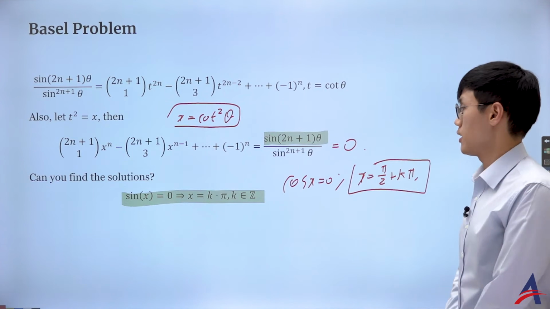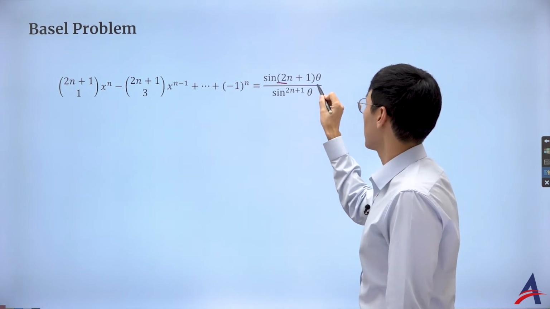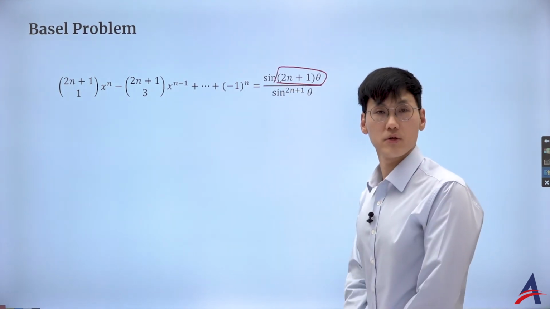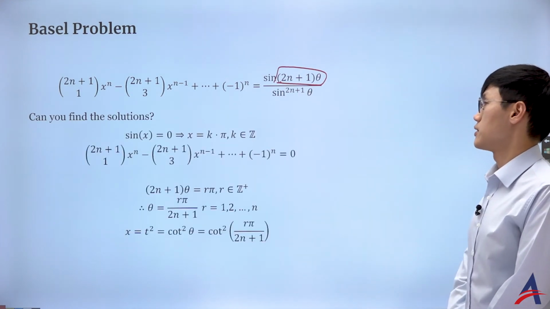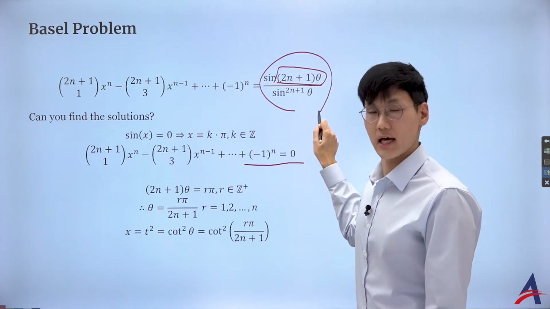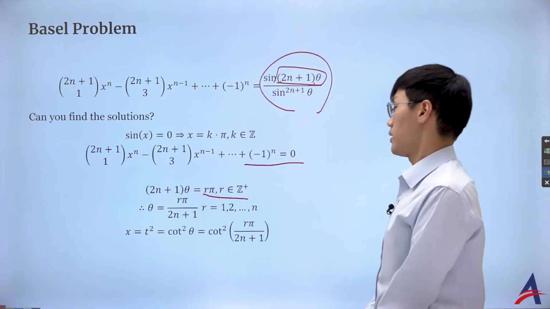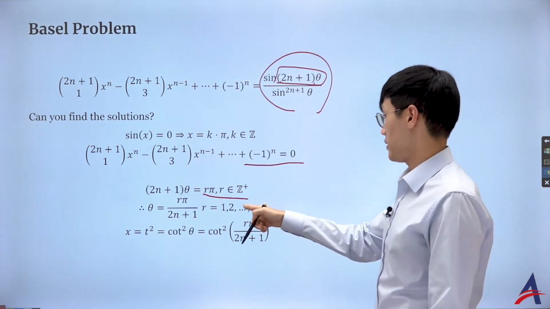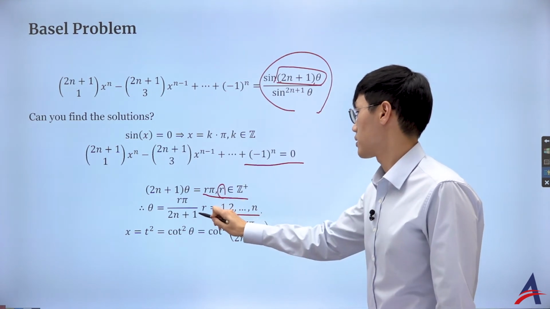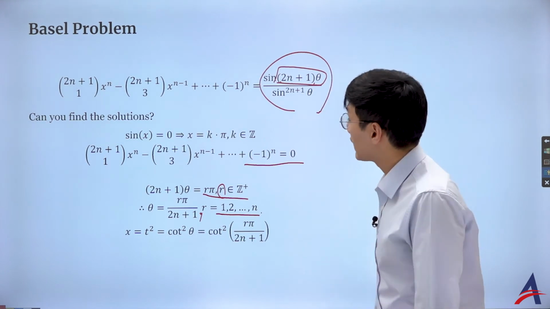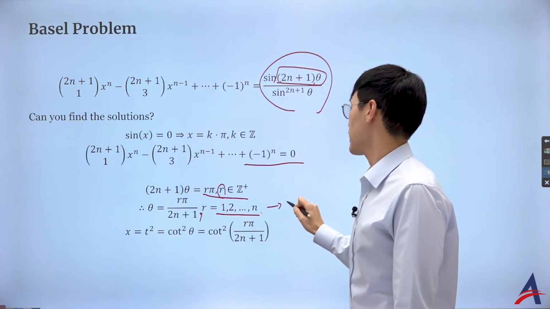Okay, so let's try to find it. So now I'm going to let the input that makes the numerator 0 be the integer multiple of pi. So for this to be 0 on the right-hand side, for the sine function, you know it has to be an integer multiple of pi. Let me make the integer r, where r is going to be listed from 1 to n. And that's actually quite nice. Why? Because now I have how many solutions? I have exactly n many solutions here.